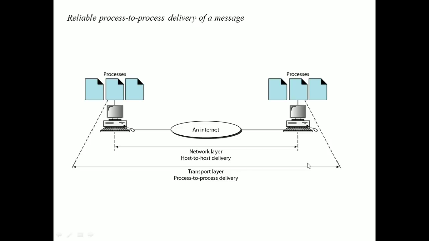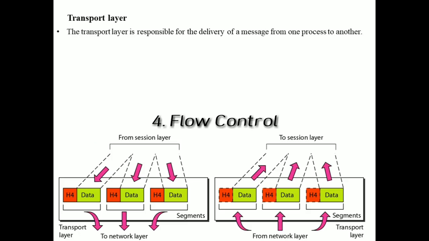It means the connectionless transport layer treats each segment as an independent packet and delivers these packets to the transport layer at the destination machine. We will be seeing the different transport protocols: TCP, which is a connection oriented protocol, and UDP, which is the User Datagram Protocol, a connectionless protocol, and how they work we will see in the next classes. The next functionality of the transport layer is flow control.